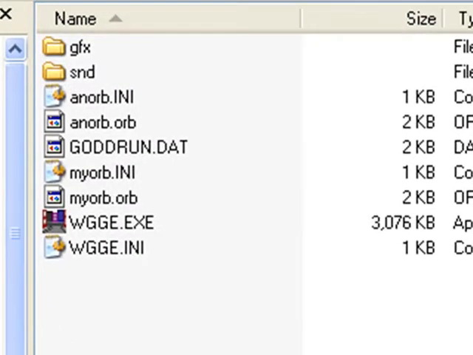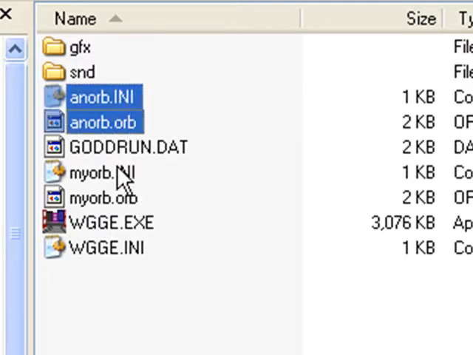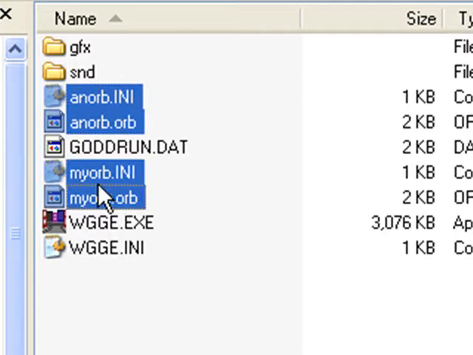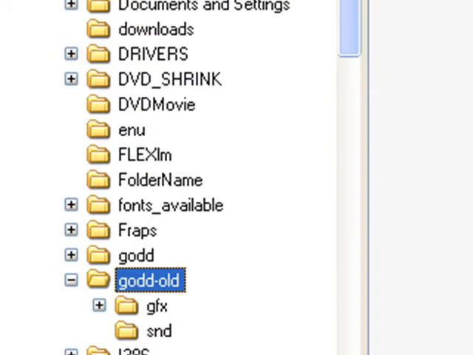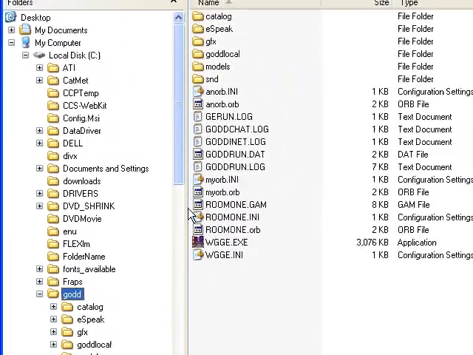If you have any orbs, which you should, in your old environment, those need to be brought into the new GODD environment. That's why we wanted to make sure that you saved a copy of your old GODD environment. So here I have a few orbs. I just highlight those, select Copy, and then Paste to paste them in my new GODD environment. And there's my two orbs. They've been successfully copied into my new GODD environment.